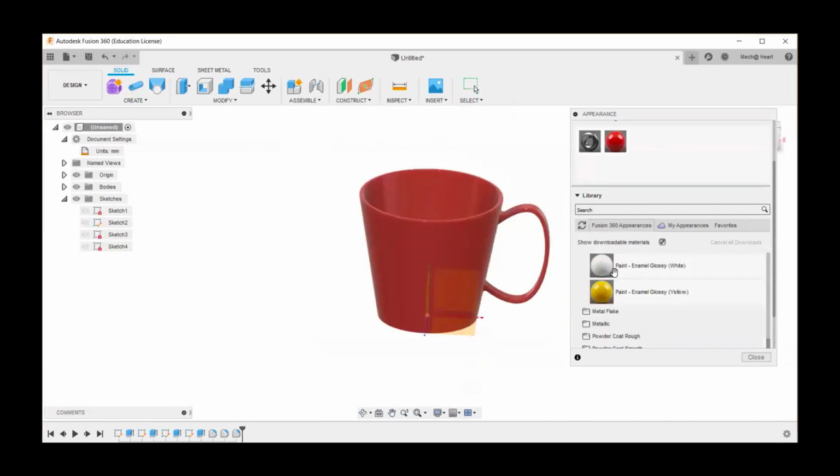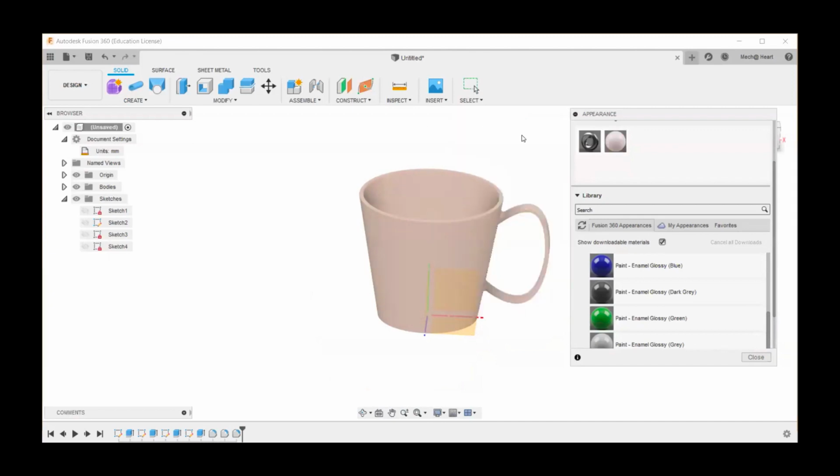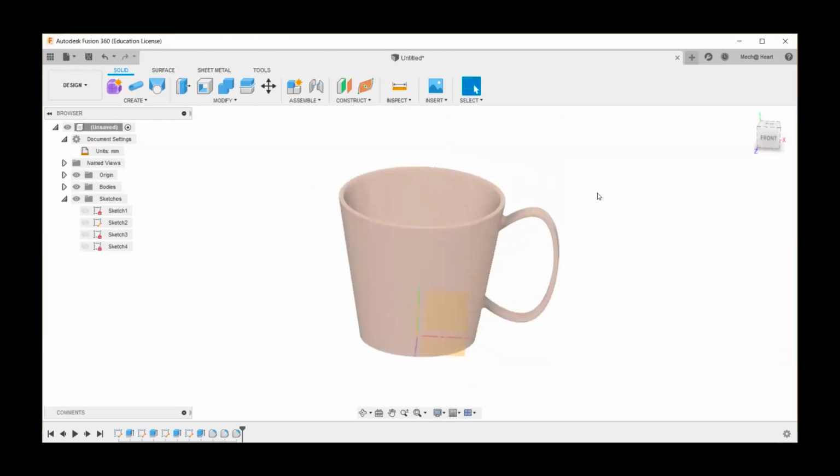But this is not the color of the cup that we have seen. And there are selected colors over here. So what I can do is double click this and alter its color. So this looks close to the cup that we have seen. And so I'm giving this color and saying okay and closing this dialog box.